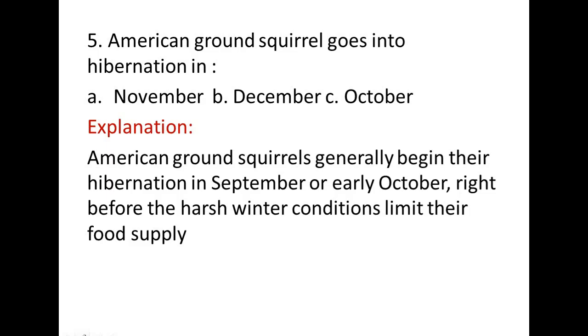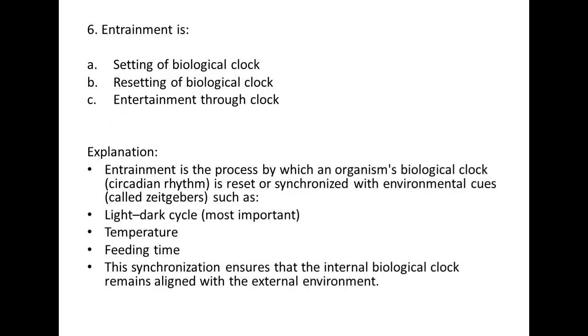Next question is before you, that is American ground squirrel goes into hibernation. Three months we have given, that is November, December, October. So correct answer is October. Explanation: American ground squirrels generally begin their hibernation in September or early October, right before the harsh winter condition limits their food supply. So correct answer is option number C. Let's move to the next question.